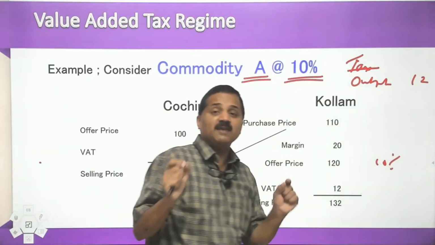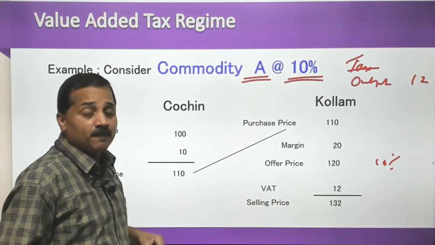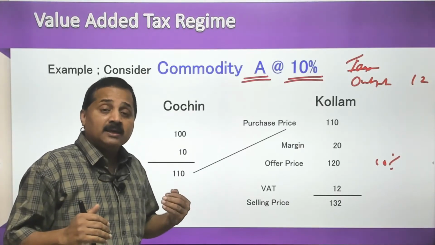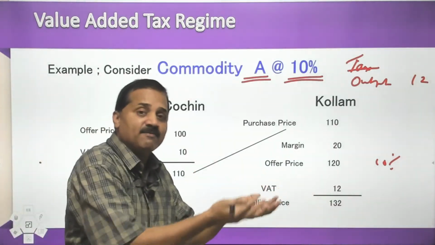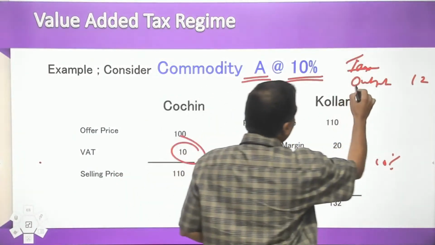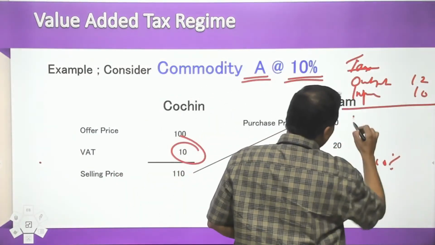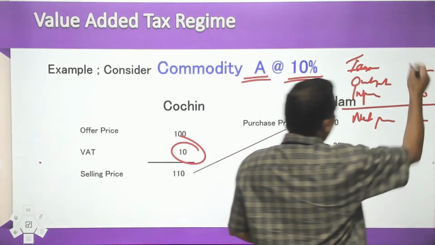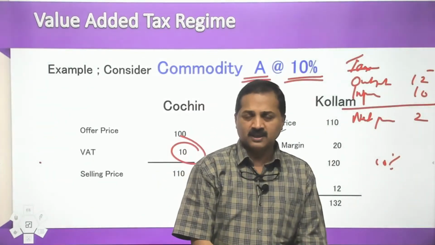So I am supposed to give the government 12 rupee. But in the VAT regime, I am given credit for the input tax, meaning the tax that I gave when I purchased the things. What is that? 10 rupee. So input tax credit, input tax is 10 rupee. So the net payable is only 2 rupee. I need to pay output minus input, only 2 rupees I have to pay.